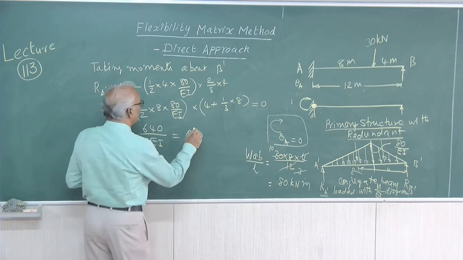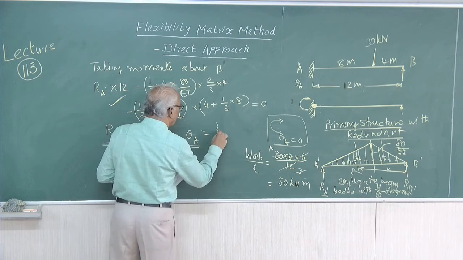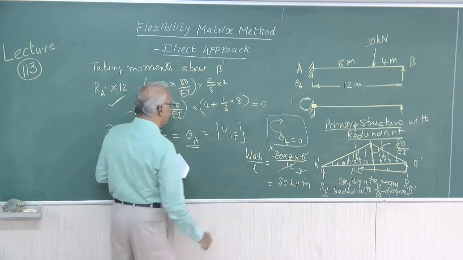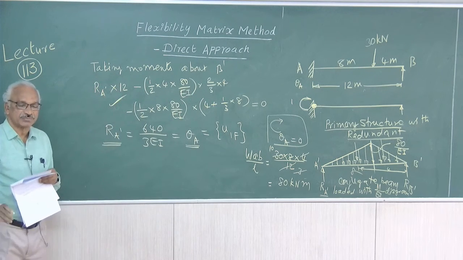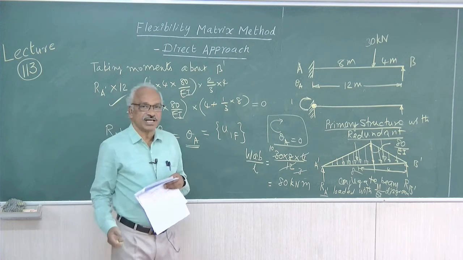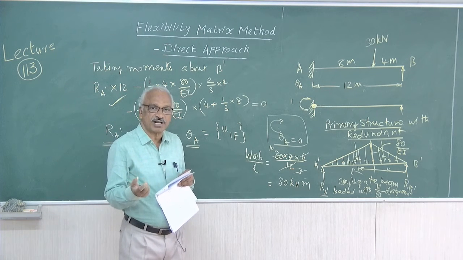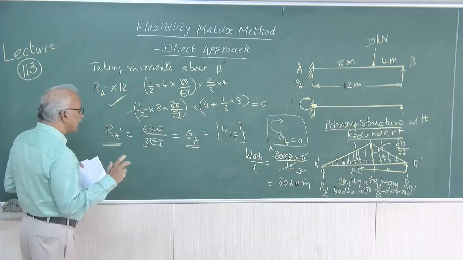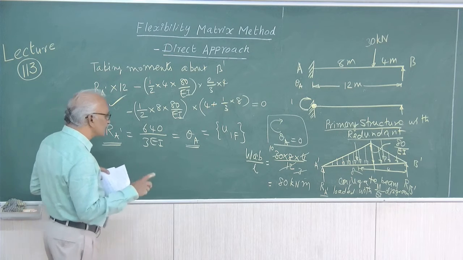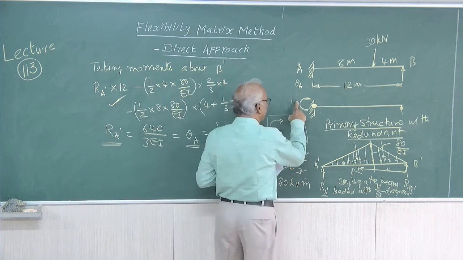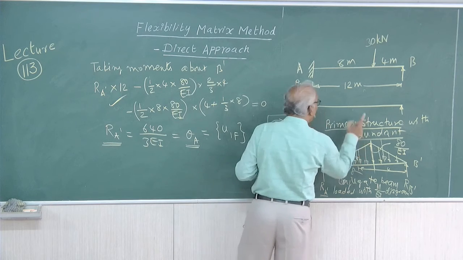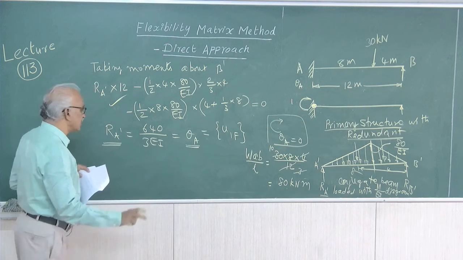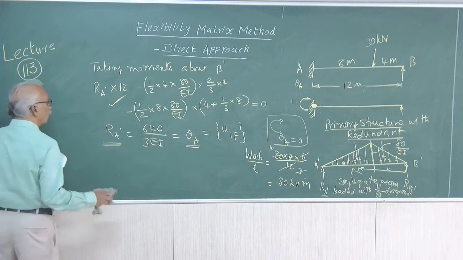So, this is equal to the right hand side of the matrix, that is, U1F. We have got the right hand side of the matrix. Because it is statically indeterminate to 1 degree, U will consist of one value, and A will also consist of one value. This is due to the given external load, the displacement along the coordinate due to the given load system on the primary structure. So, that is one part of the problem. Right hand side is over, right.